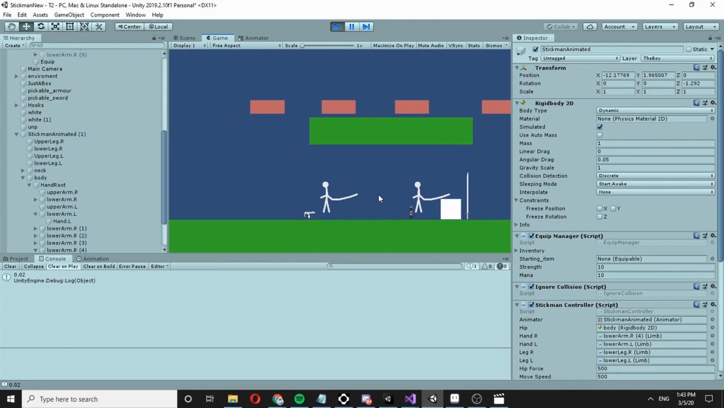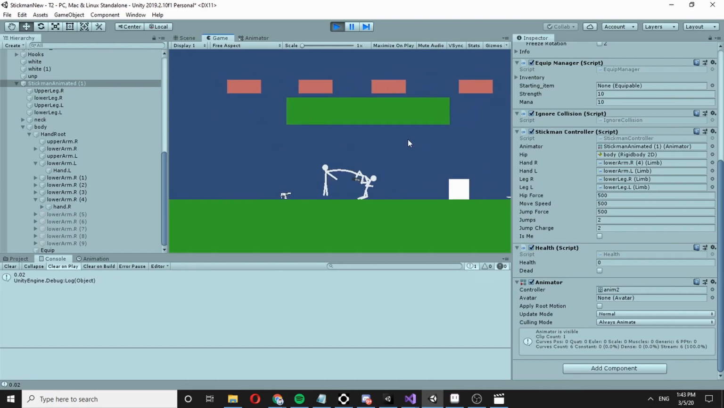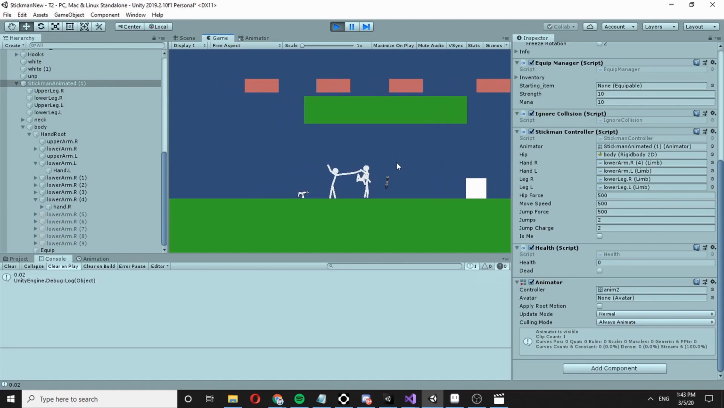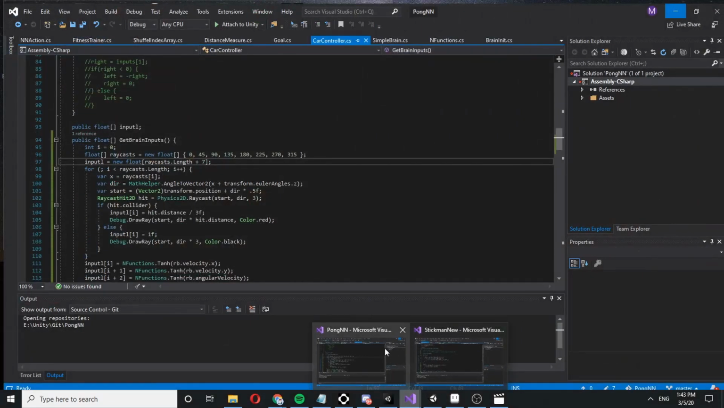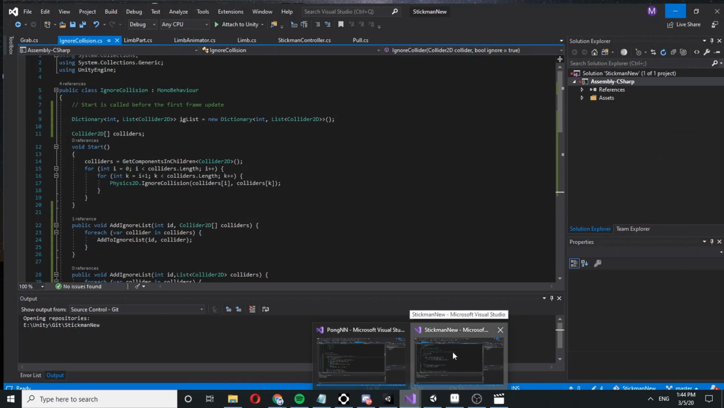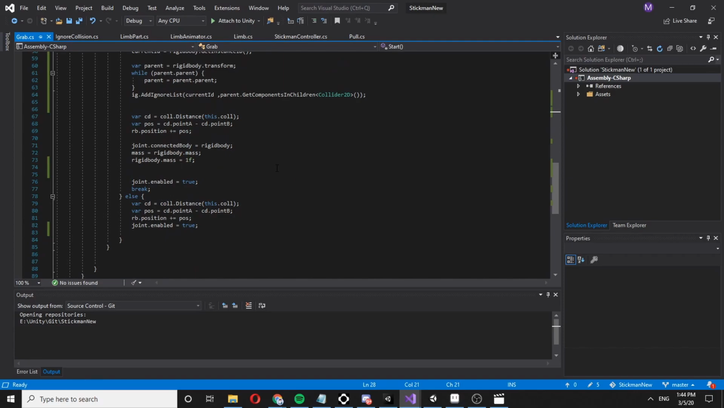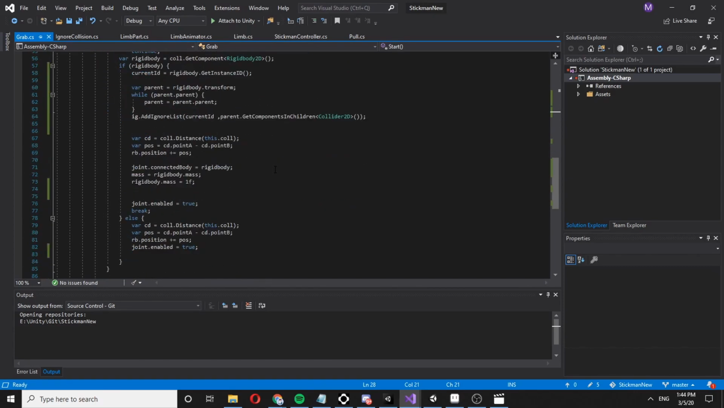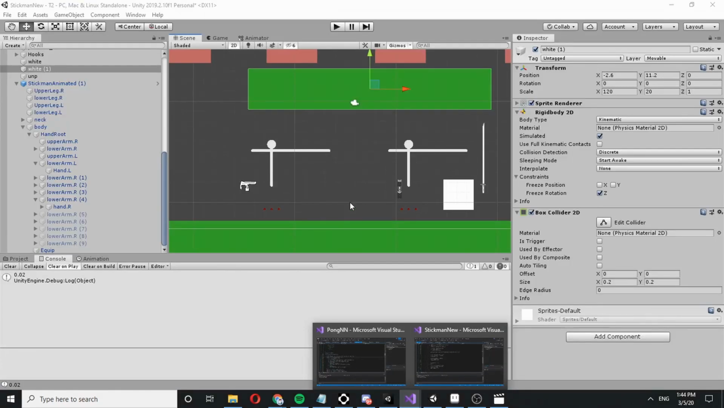And yeah, now, what the fuck? Okay, so this is working. And oh, for some reason we can pass through the wall and stuff. This is interesting. Now, this actually has a rigid body.